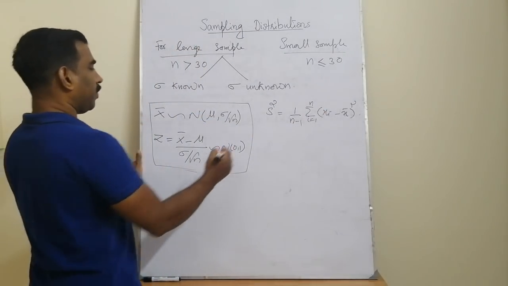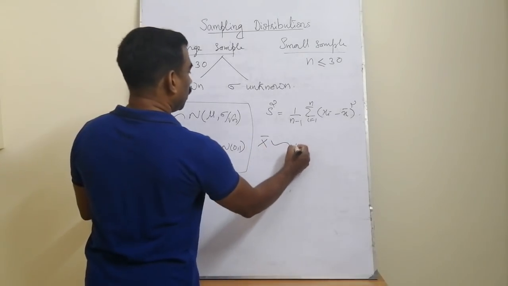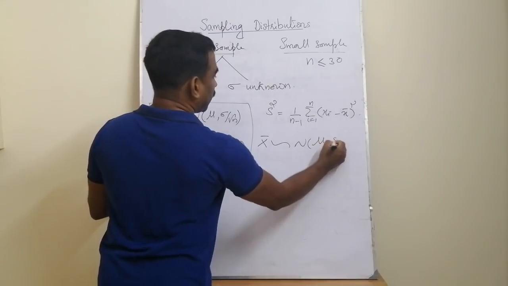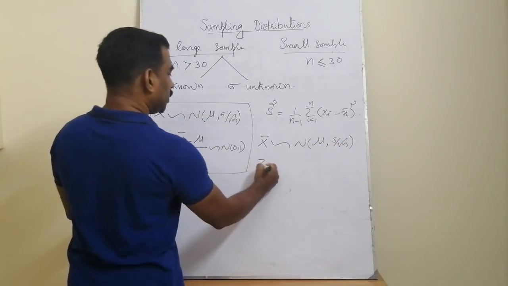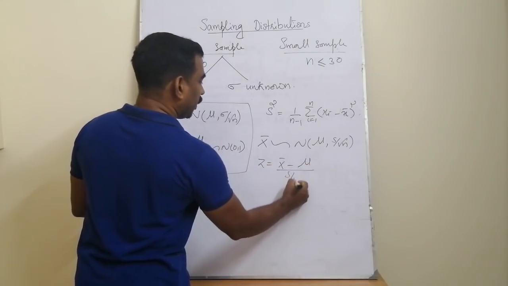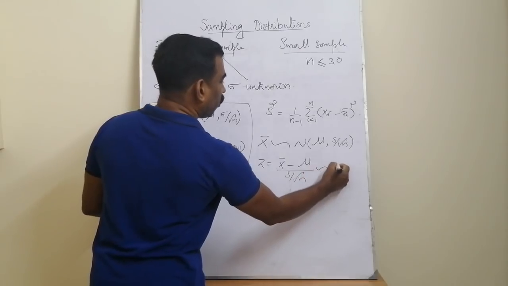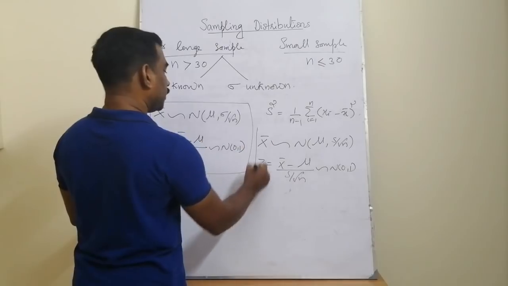And we replace this sigma with the sample standard deviation s, that is x bar follows N(mu, s by root n), or z is equal to x bar minus mu divided by s by root n is asymptotically normal N(0,1). So this is the second case.